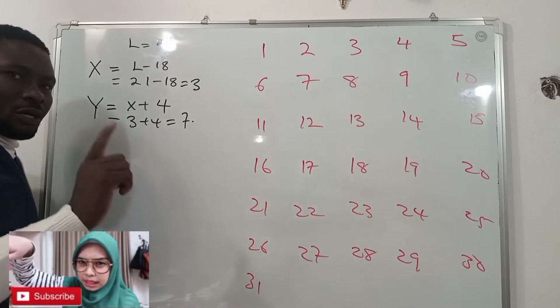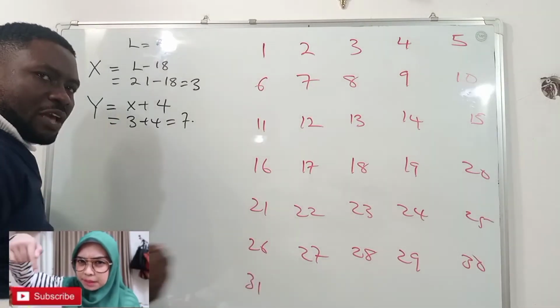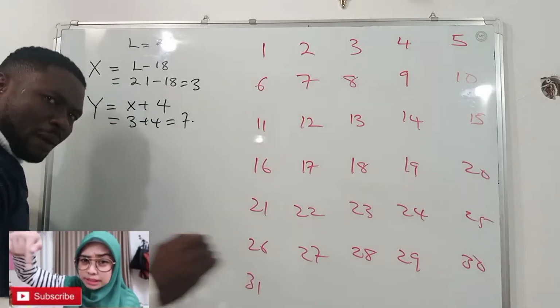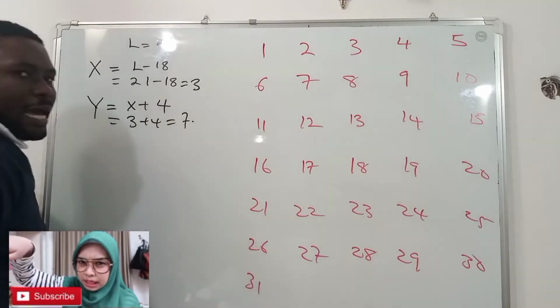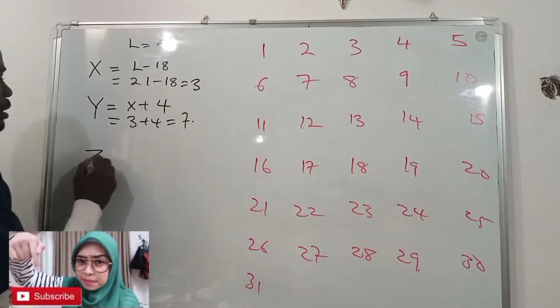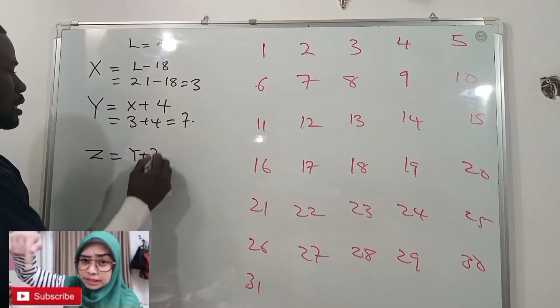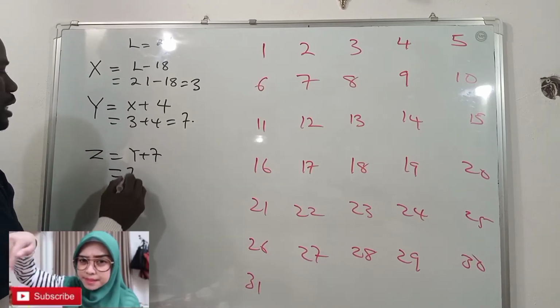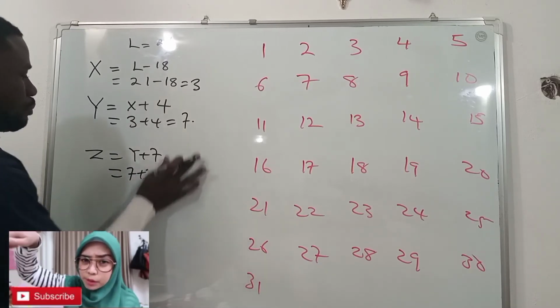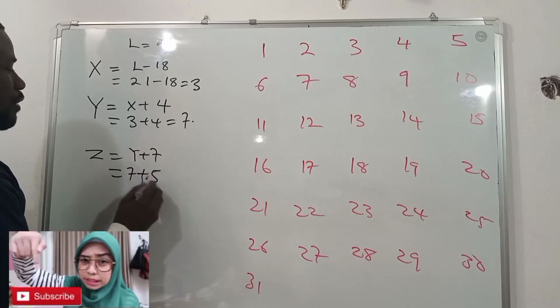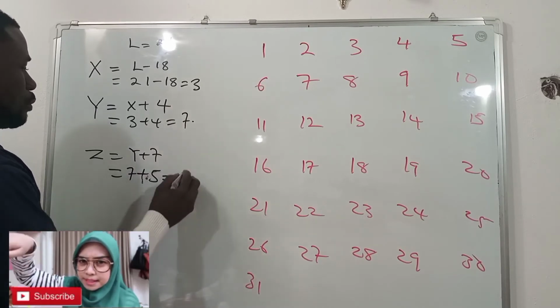Now let's calculate when our unsafe period will end. Remember, I told you that the unsafe period is a range of days, not just a day. It is a number of days. We have seen when that will begin. We want to know when it will end. And so that will be Z equal to Y plus 7, and we said that will be 7 plus 5. 7 plus 5 will be 12.